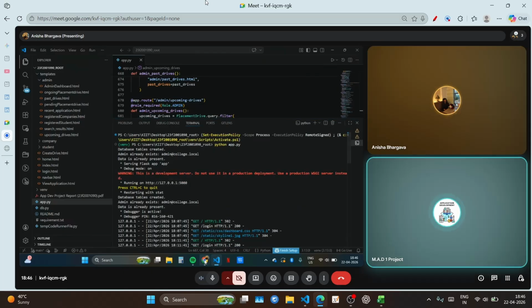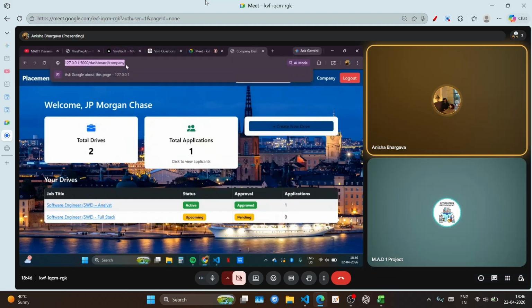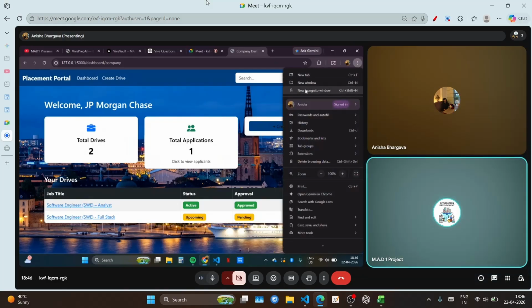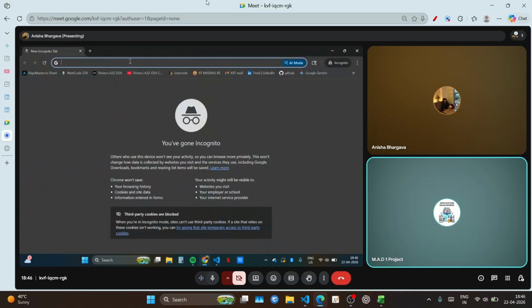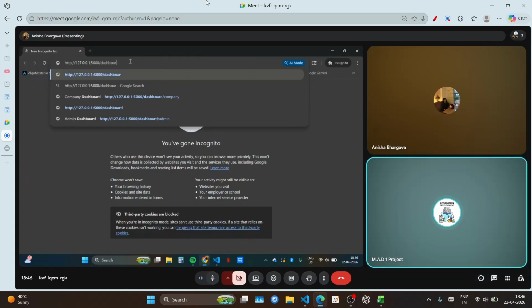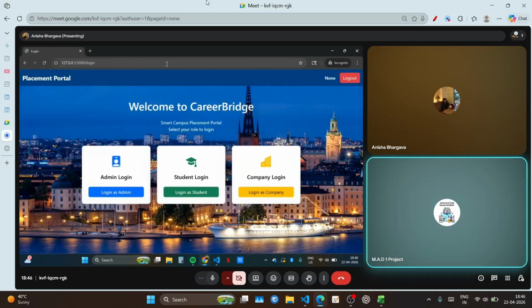Just copy your URL from here, and paste it with only the port number. That's all. Nothing thereafter. Just paste it, cut all these dashboard companies, etc., by backspace, and then click enter. Exactly. That's how you may log in as admin too.